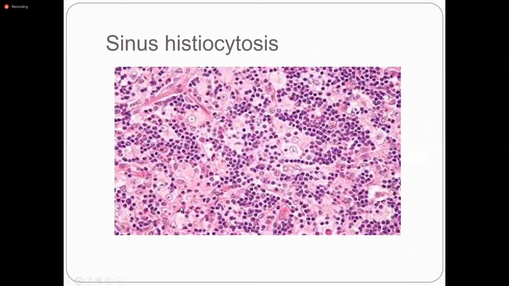This is sinus histiocytosis. Sinus histiocytosis is a reactive pattern characterized by the distension and prominence of the lymphatic sinusoids. These are the lymphatic sinusoids. And there is a marked hypertrophy of the lining endothelial cells and infiltration of macrophages.